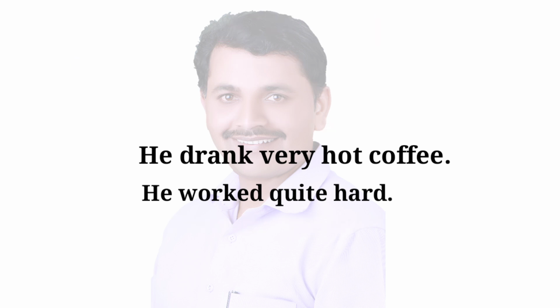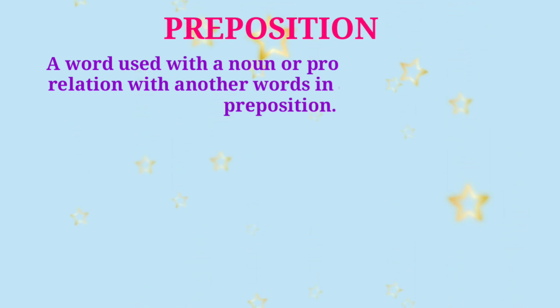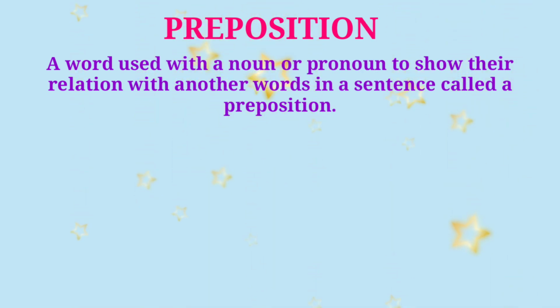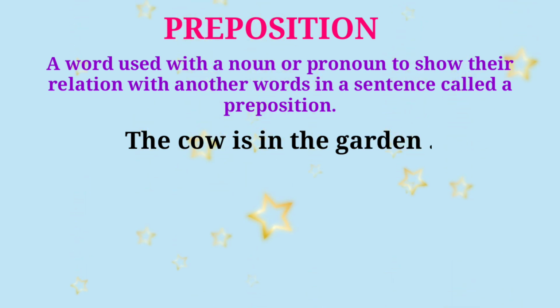Then the next part of speech is the preposition. A word used with a noun or a pronoun to show their relation with another word in the sentence is called a preposition. For example, the cow is in the garden. Here two nouns, cow and garden, are related by the word in. That's why in is a preposition.